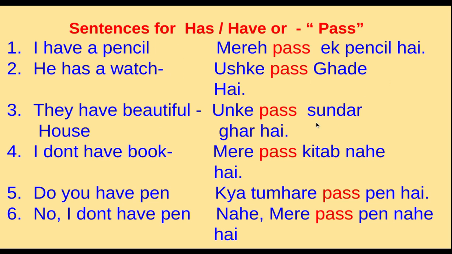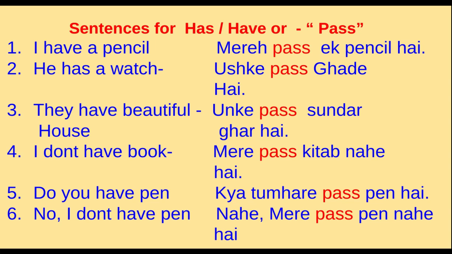Okay, beautiful means sundar. Now let us focus on the rest of the three sentences here. I don't have a book. Do you have a pen? No, I don't have a pen. So these kinds of sentences are question sentences and negative sentences. In these kinds of sentences also we use paas in Hindi. Like I don't have a book: मेरे पास किताब नहीं है. So the subject is trying to say I don't have a book.